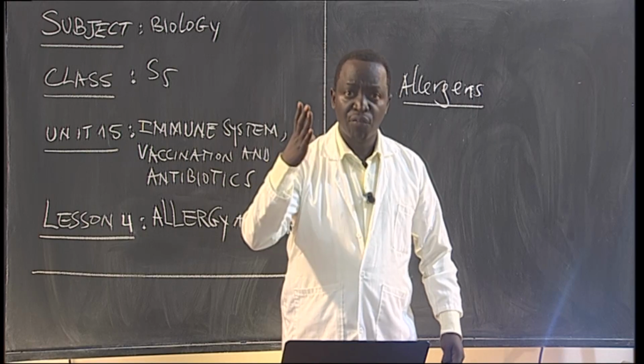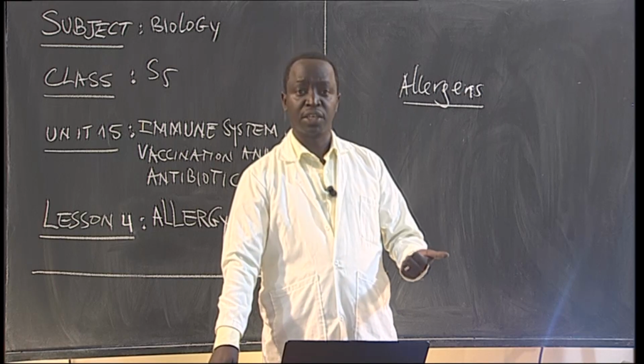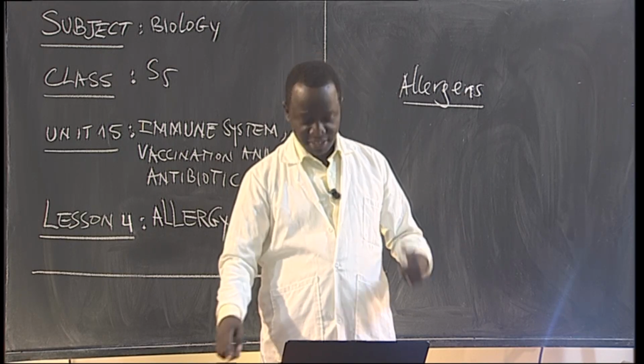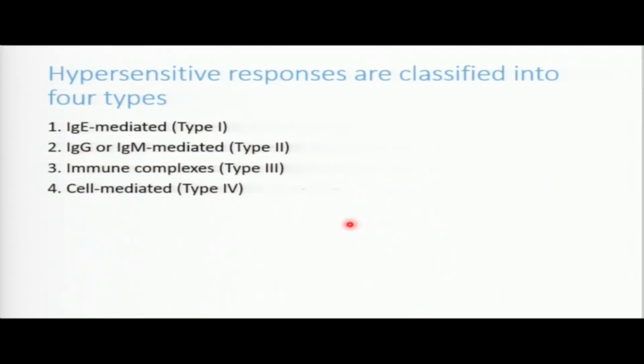It's a kind of showing that the immunity of our body is responding. Are you together? Nice. So we do have different allergic responses, or what you call hypersensitive responses. They are classified into 4 types. We have type 1. Type 1 is also called IgE. Actually, this one is going to be stimulated by what? By this antibody, what? Antibody E.